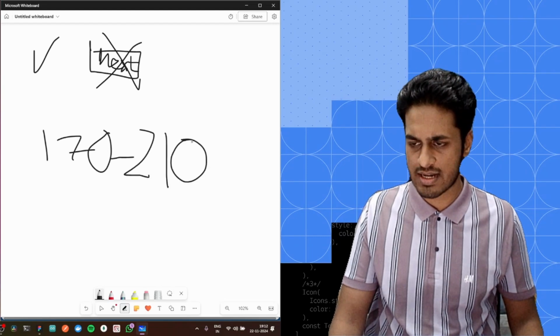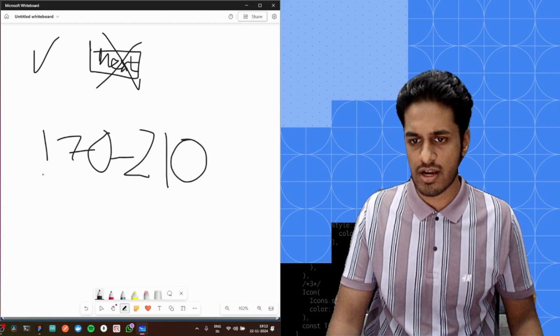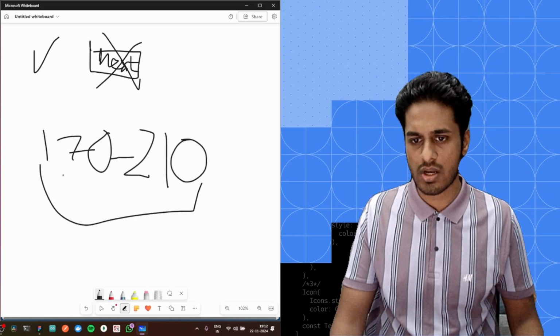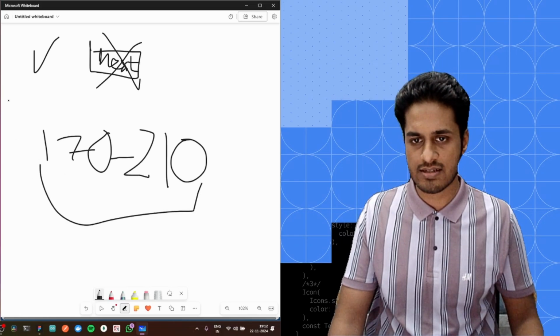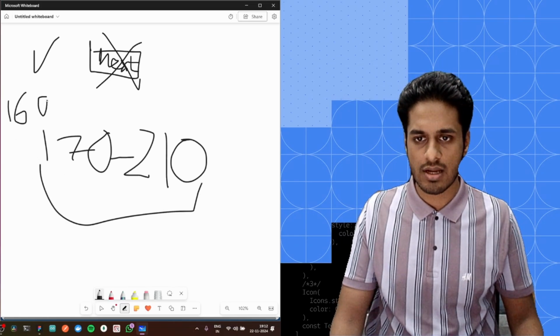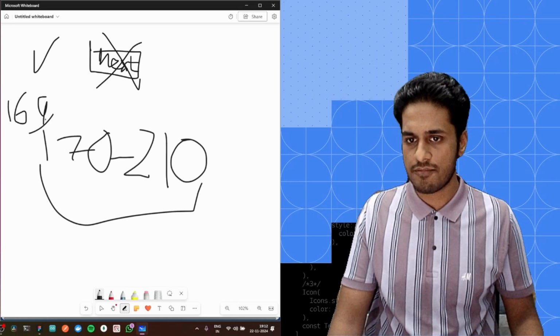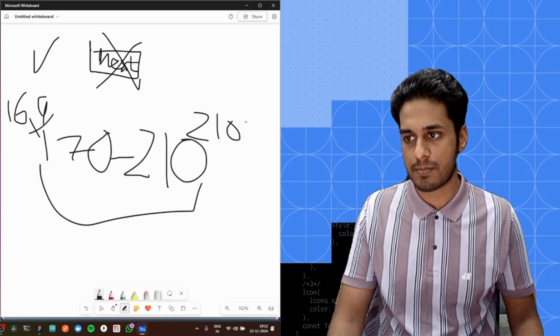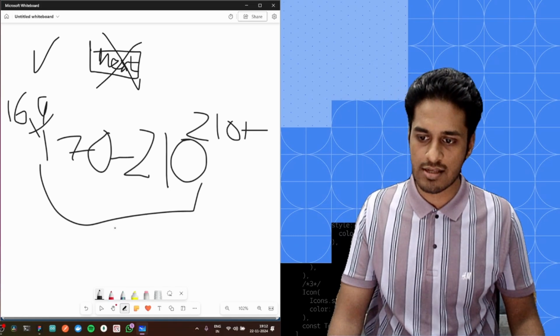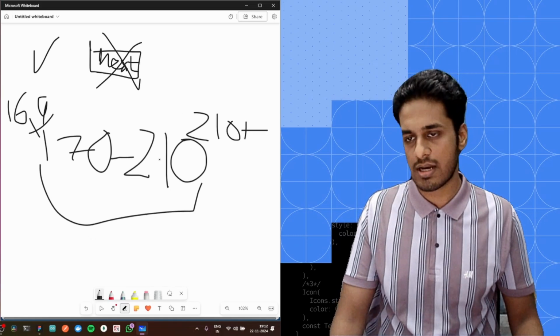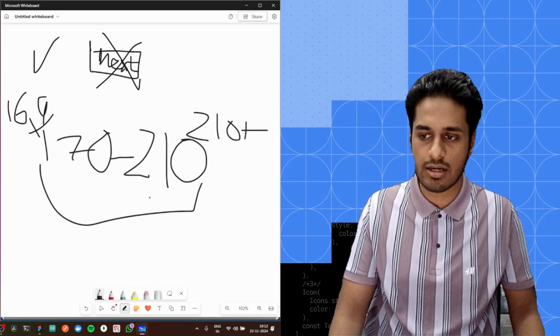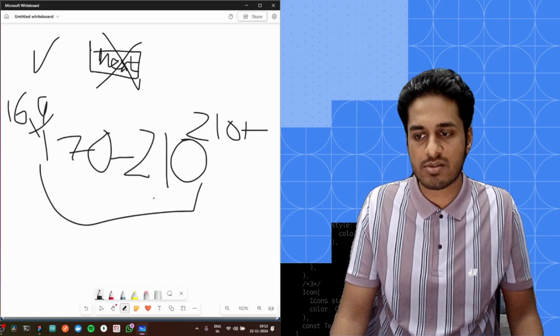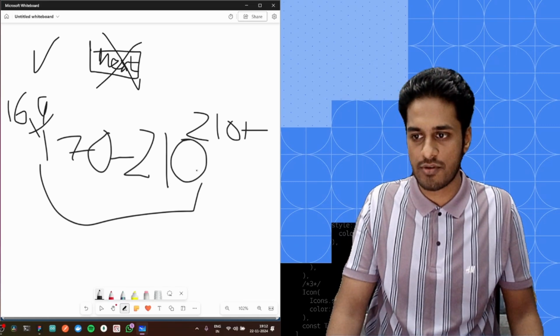I don't remember the exact count. But you have to write your essay within these limits only. If you write, let's consider, 169 words, it won't allow you to submit. And you can't write anything beyond 210. As soon as you reach your 210th word, it doesn't let you tap the space bar or write anything ahead of it.